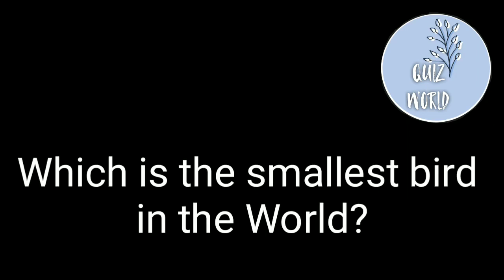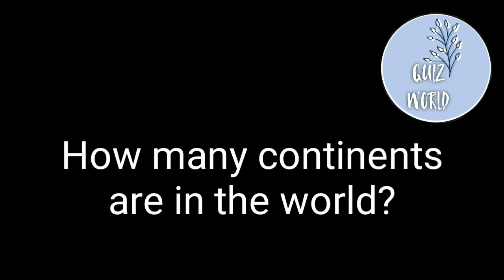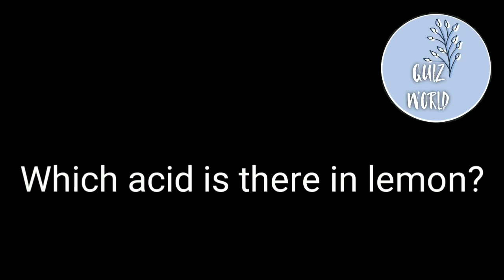Which is the smallest bird in the world? Answer is hummingbird. How many continents are in the world? Answer is 7 continents. Moving to the next question.